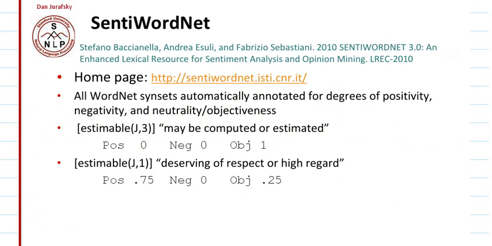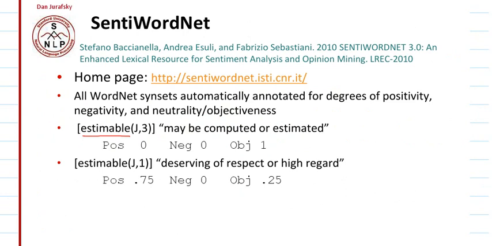We do have WordNet, which is an encyclopedia of words that contains a lot of information about the words present in the English dictionary. That WordNet also contains the sentiment score of a particular word. So if we take the word estimable, when taken in the meaning of computed or estimated, there is no positive or negative sentiment, but there is an objective sentiment assigned to it.